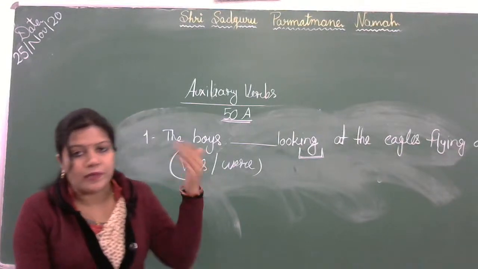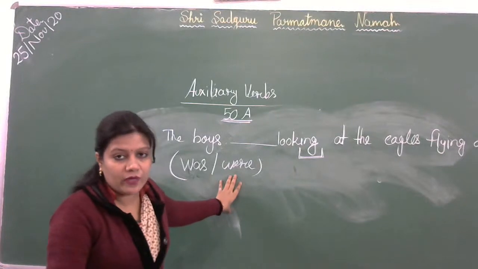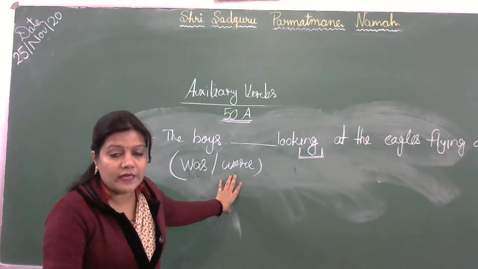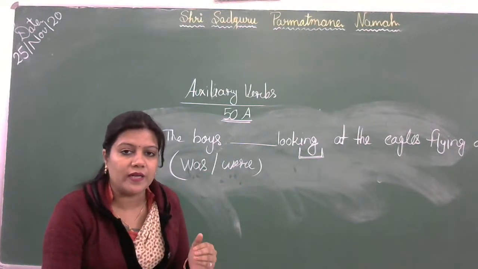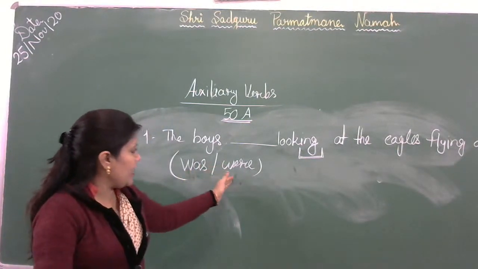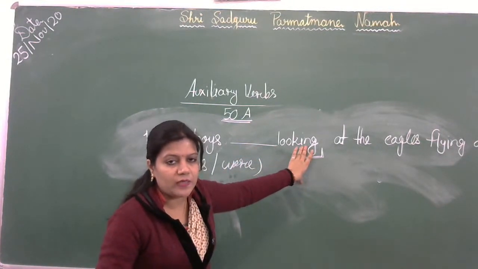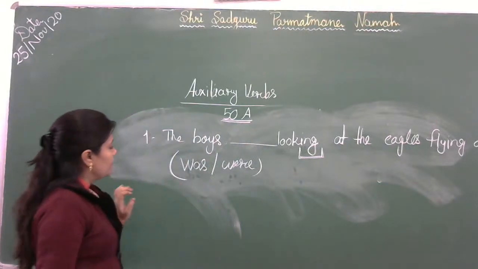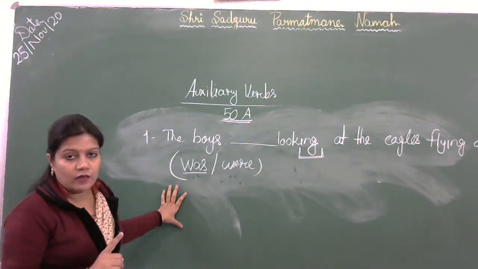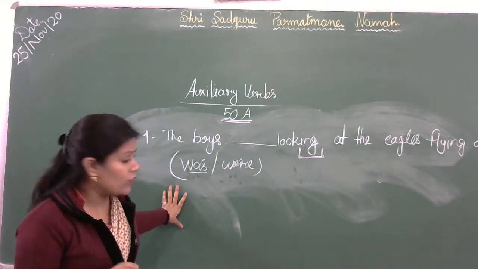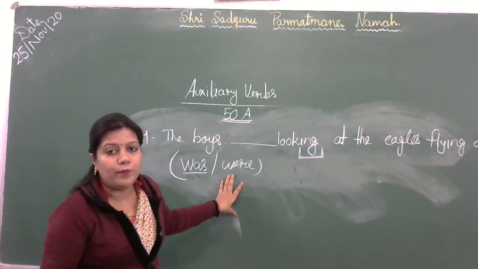Past means जो बीता हुआ समय हो, भूतकाल. Okay, so was and were are the helping verbs for the past continuous tense. Past continuous की helping verb क्या होती है? Was and were, and ing with the first form of the verb. Base form के साथ ing लगाते हैं. Okay, was is used with singular number, एक के साथ, and were is used for plural number.